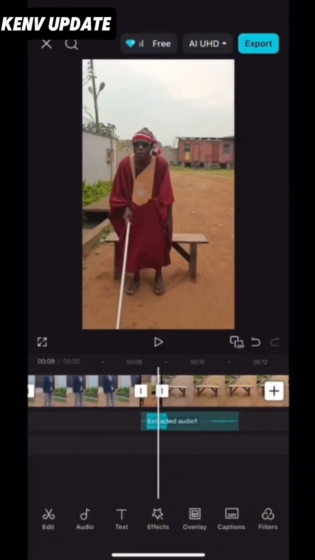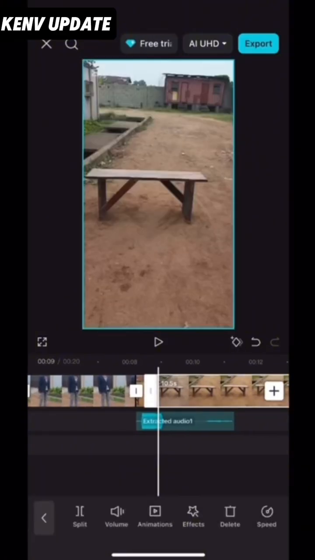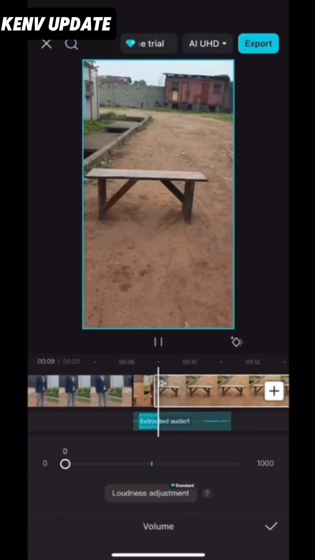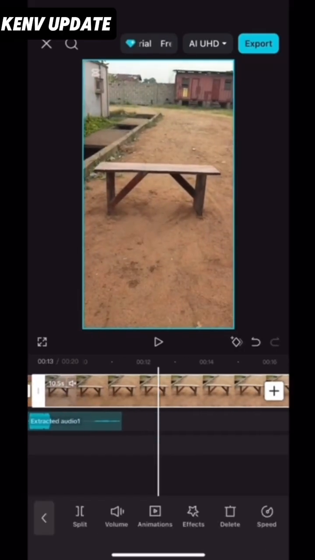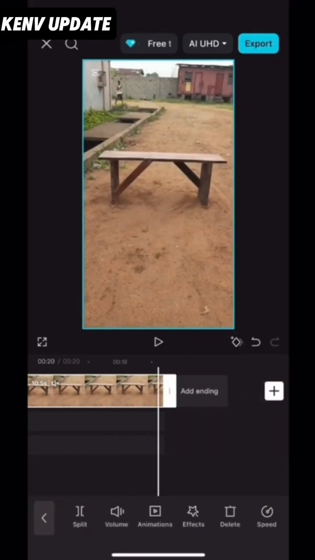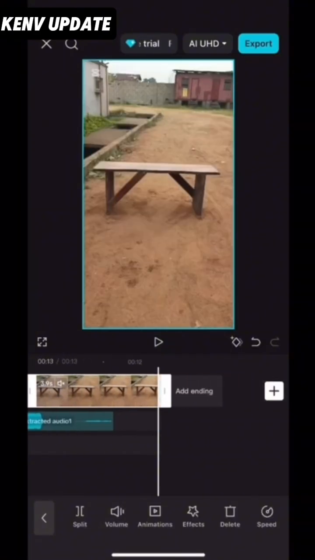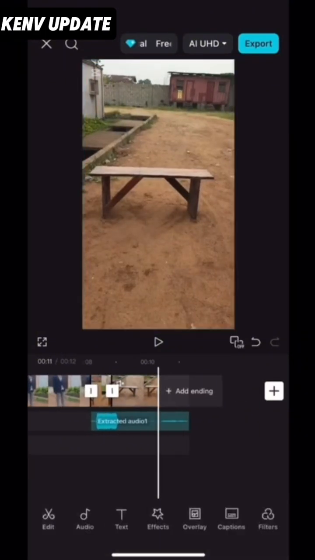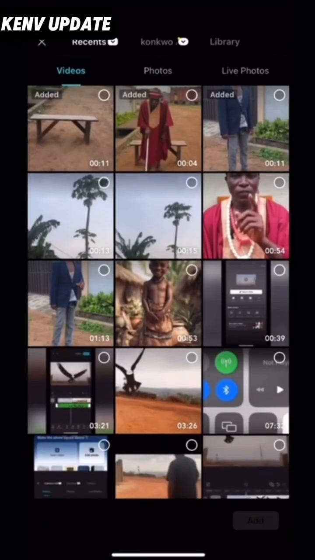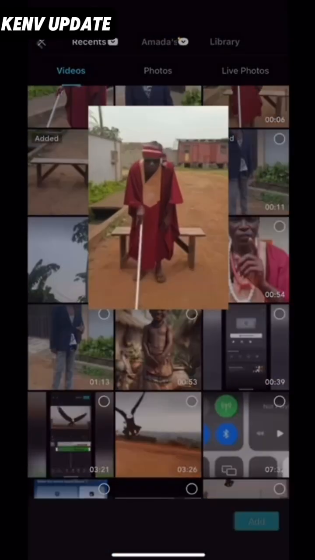You are going to click on the empty background. We want to silence the volume. So you click it and click on volume. Then you reduce it to 0 and mark on this good and go back. Then we want to trim it. It is too much. So click it and trim it. After trimming it, we are importing that olololo part again. Click on plus, import this olololo part again for the second time.